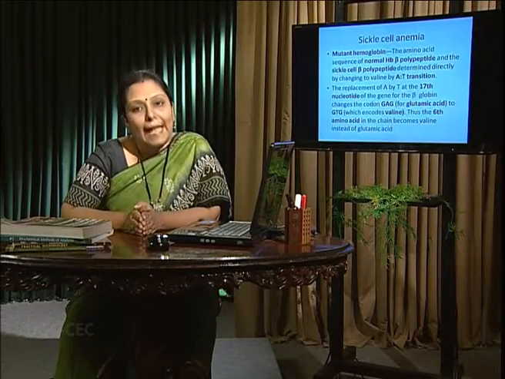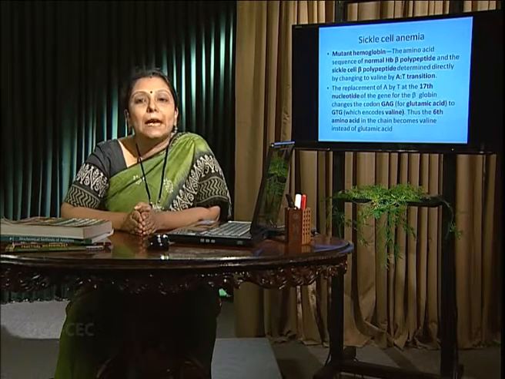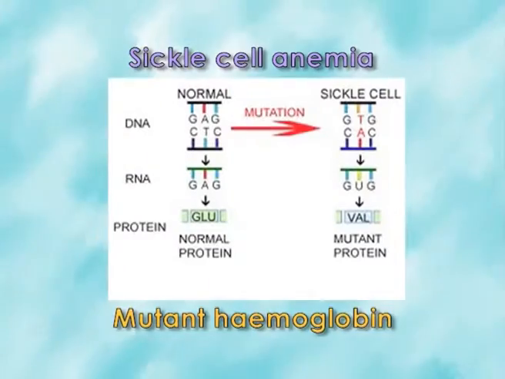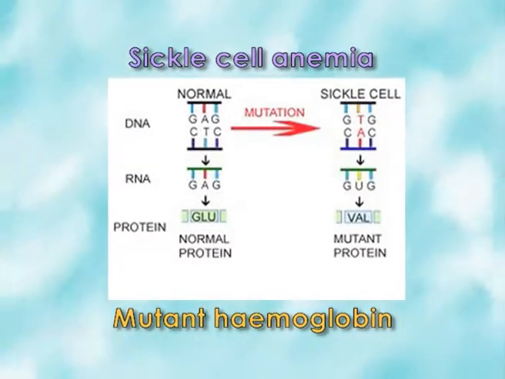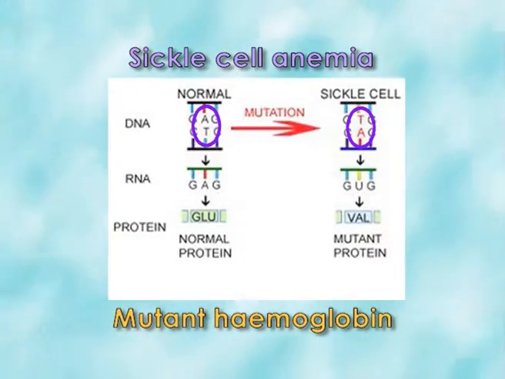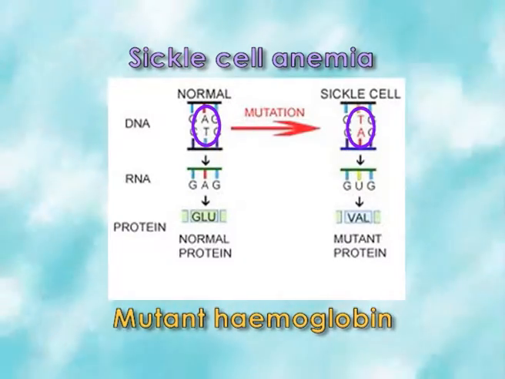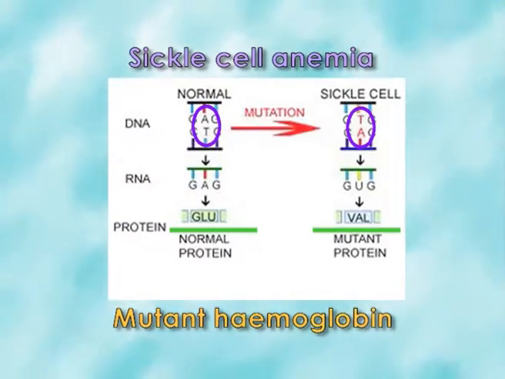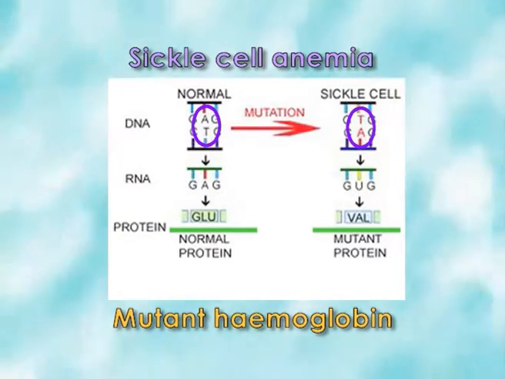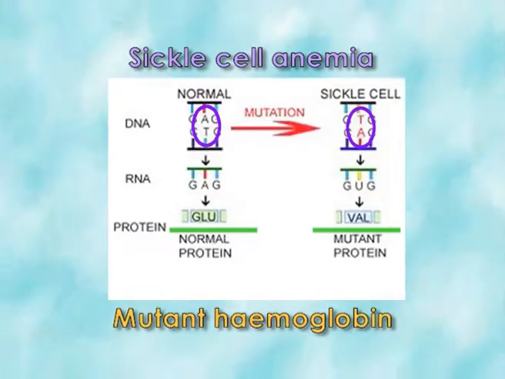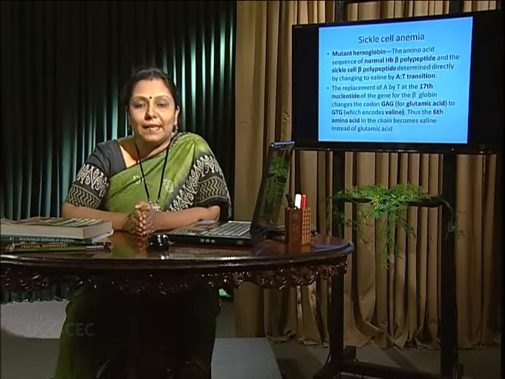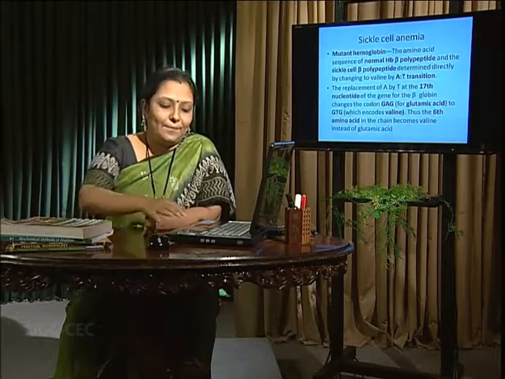First one, sickle cell anemia, which happens in the beta polypeptide chain of hemoglobin. If a change happens at the 17th nucleotide by an A to T transition, we can find a change in the 17th codon, coding the amino acid change from glutamic acid to valine. That can cause sickle cell anemia in the homozygous condition, and in the heterozygous condition containing this sickle cell beta polypeptide it causes sickle cell trait.